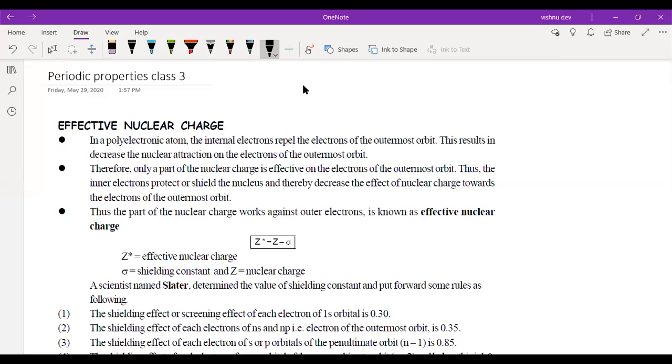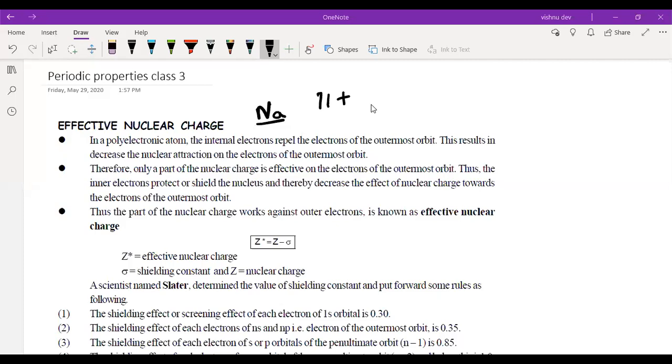Now when we talk about sodium, it has 11 positive charge and 11 negative charge.